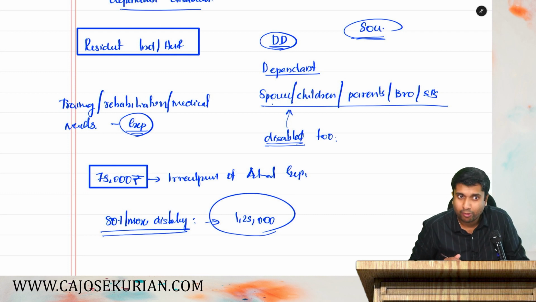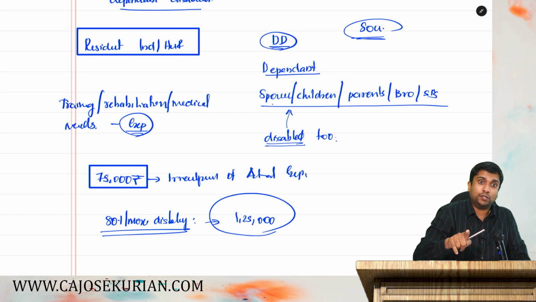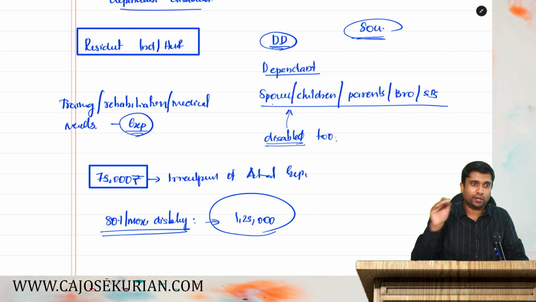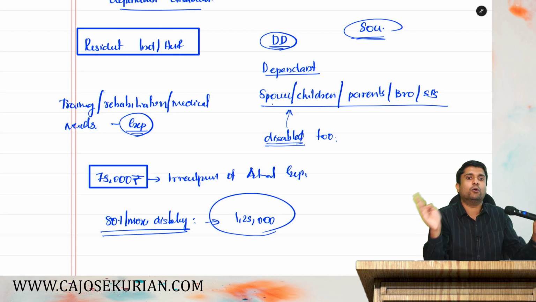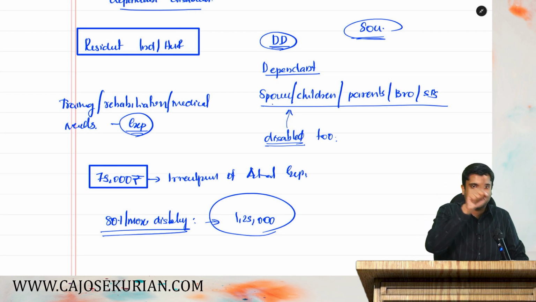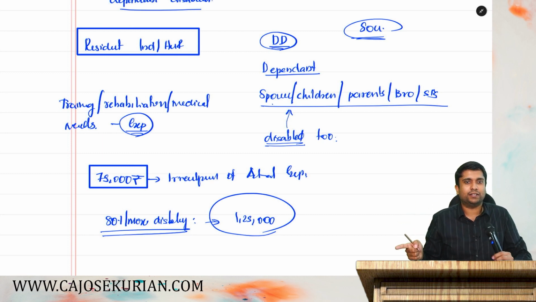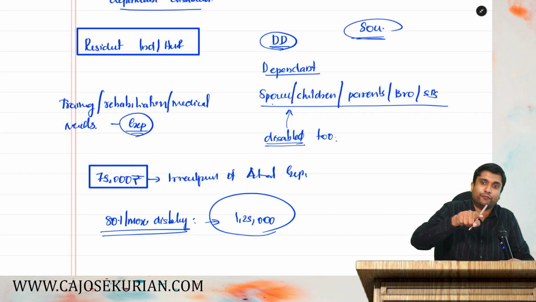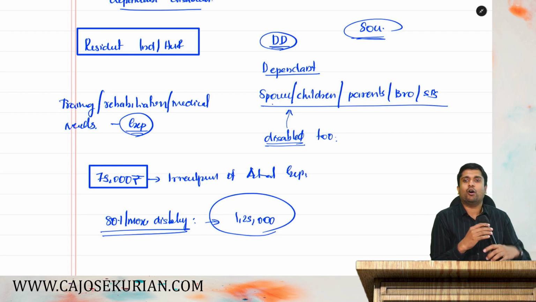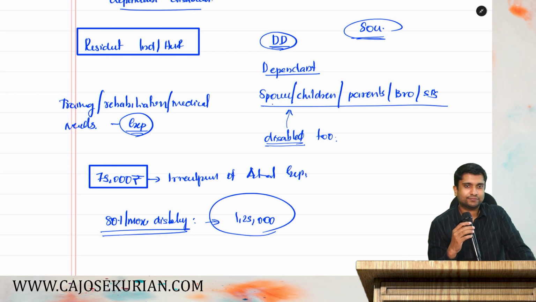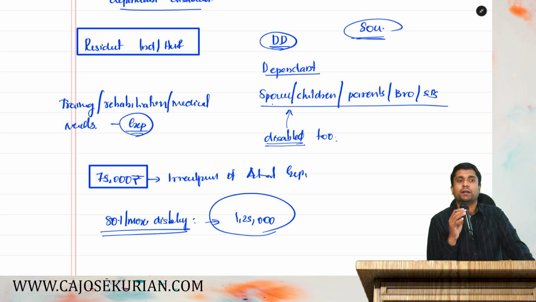Are you with me? But there is one more point. Say you are disabled, your dependent is also disabled. In that case, you can take either 80U or 80DD. You cannot take both. You are expending for yourself and for the disabled. You can take either 80DD or 80U on your wish. You cannot take both. Are you with me? That's what the department says.